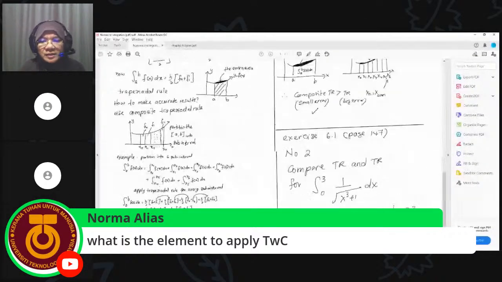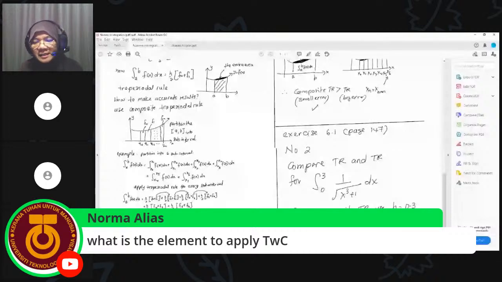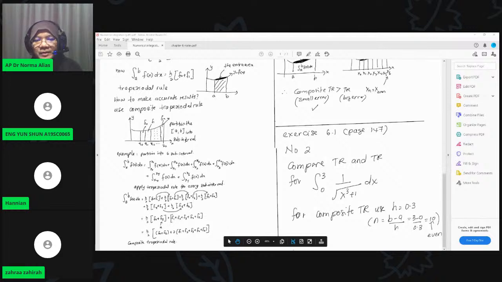The question here has h equal to 0.3. You can see here 0.3, right? This is the question that I want to express here. h is 0.3, so I can get the difference in error between the trapezoidal rule and the composite trapezoidal rule. And n is even, meaning that I'm using 10 here. Actually, you can see most of our examples have n even.